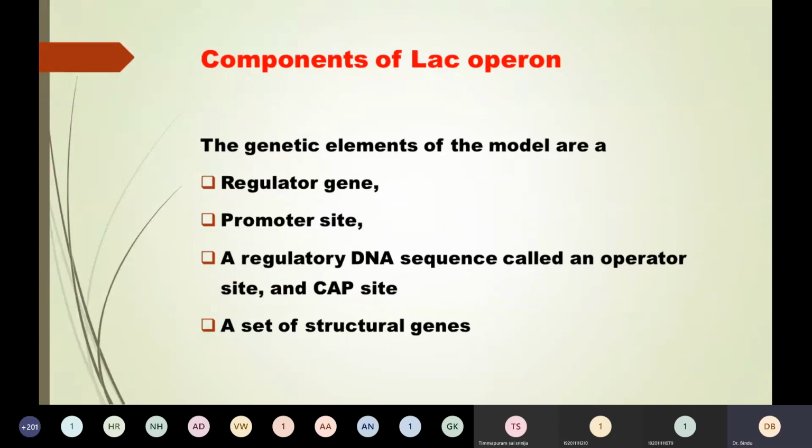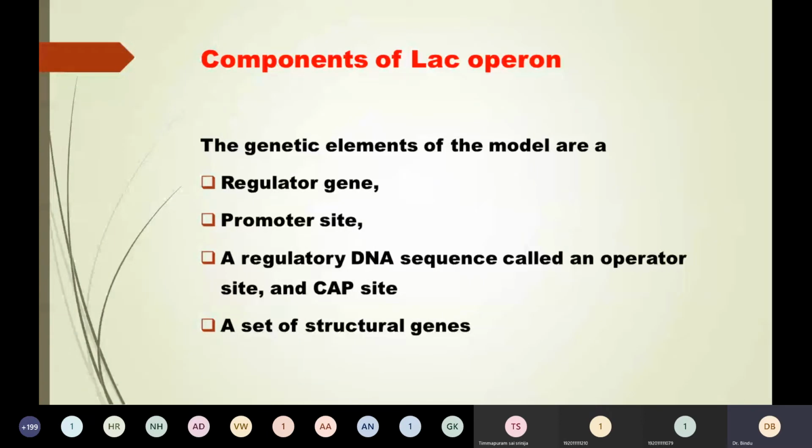Now let us see what the components of the lac operon are. The components are the regulator gene, and three sites: the promoter site, operator site, and CAP site.